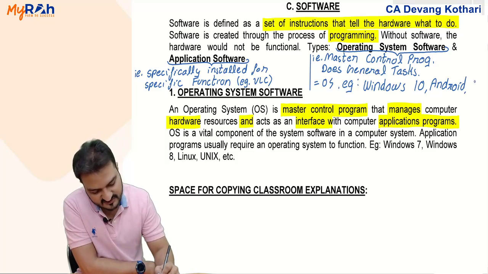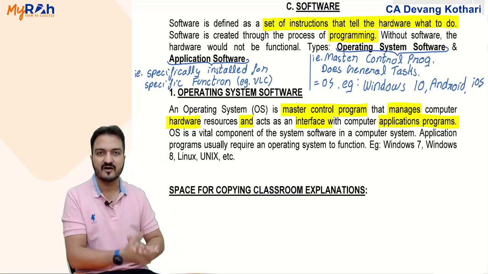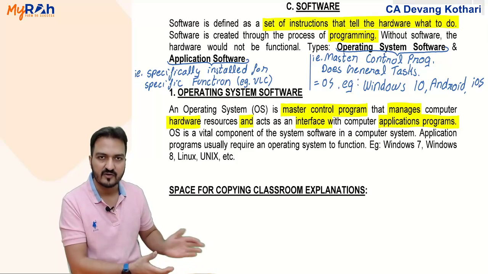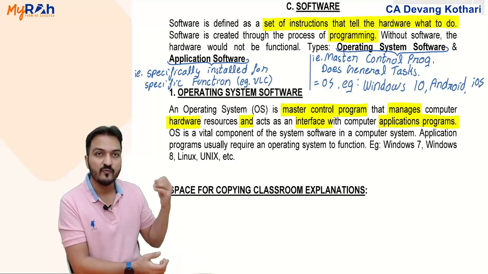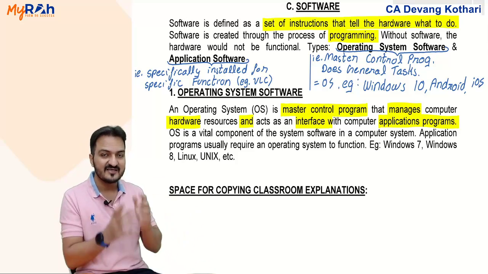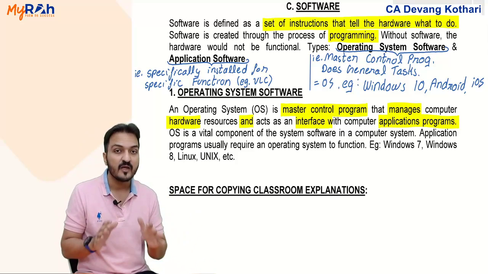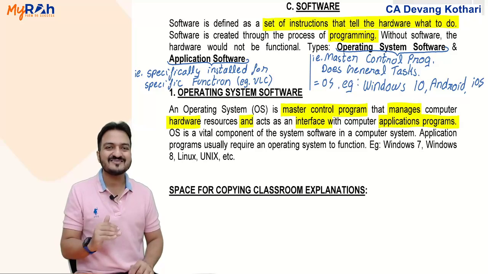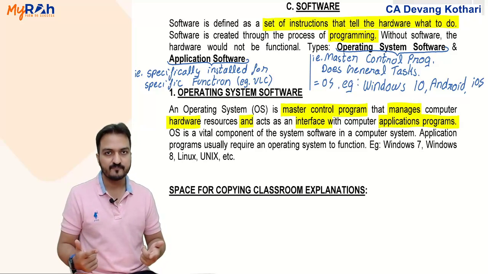And in iPhones it is iOS. Frankly, Android and iOS versions, I can't keep track. They keep on updating it. I think Android 10 or 11 is going on right now. Now, Windows 10, Android, iOS, these are called operating systems. These are the basic programs in any computer which are necessary to run the computer.